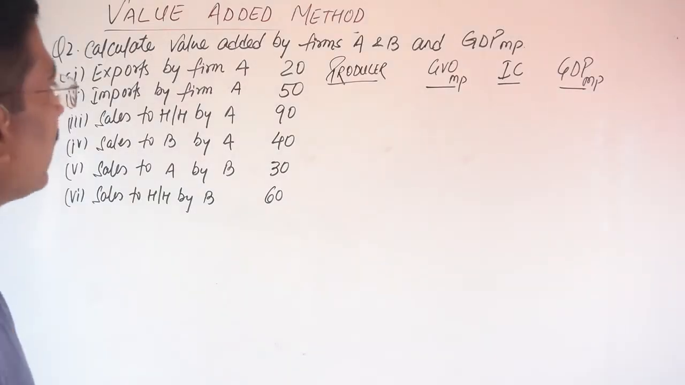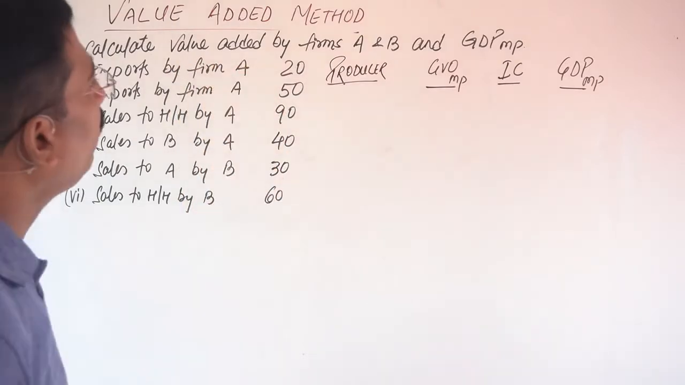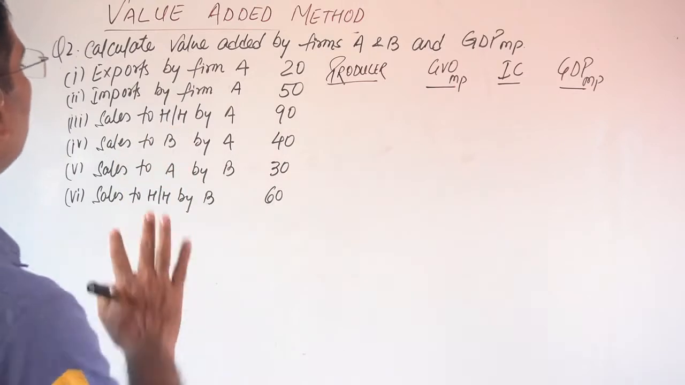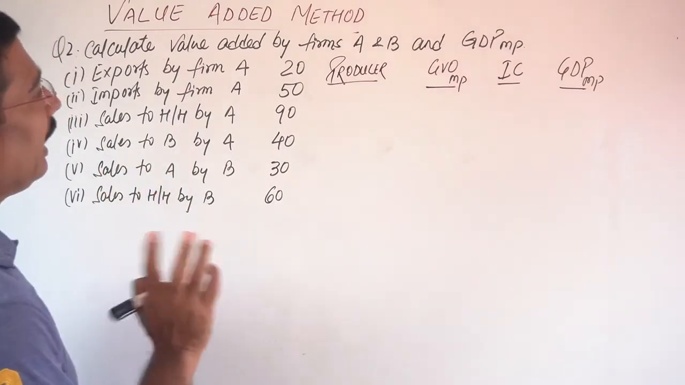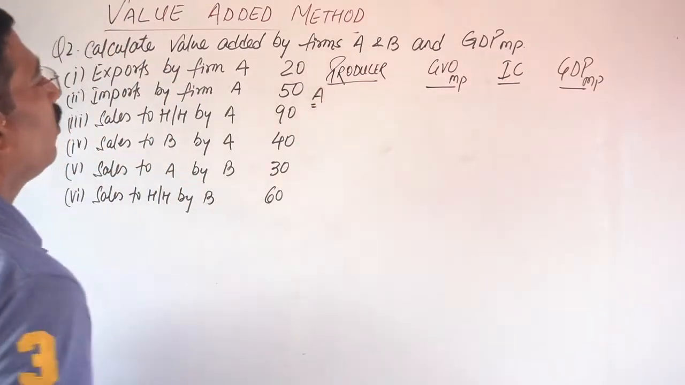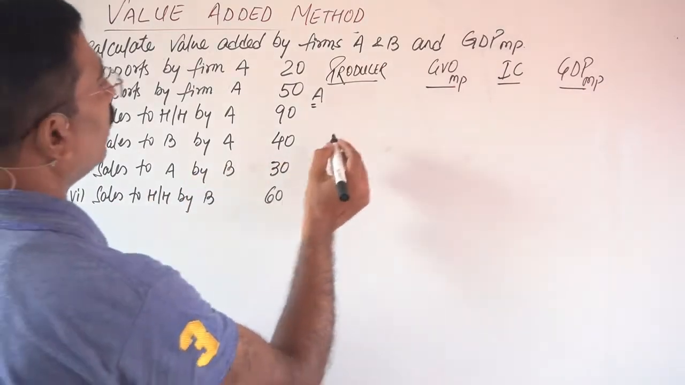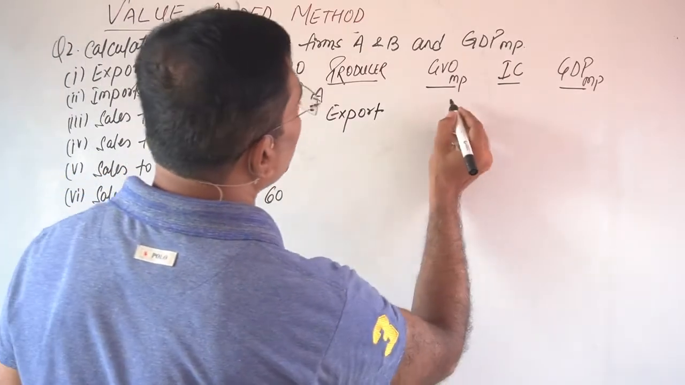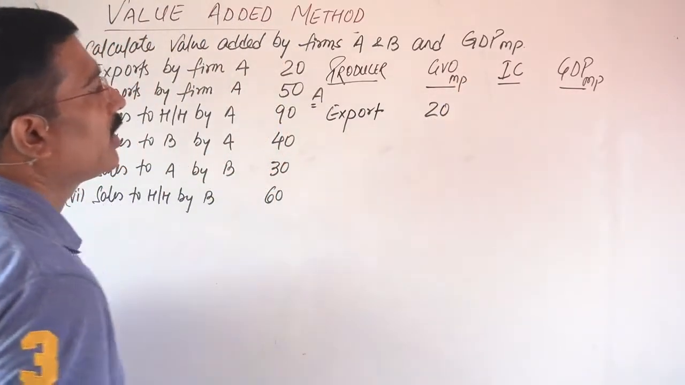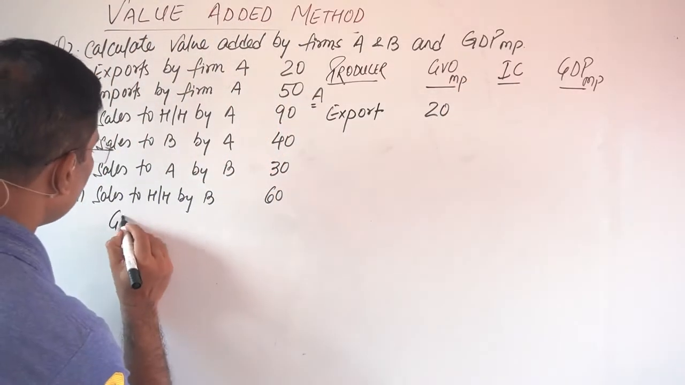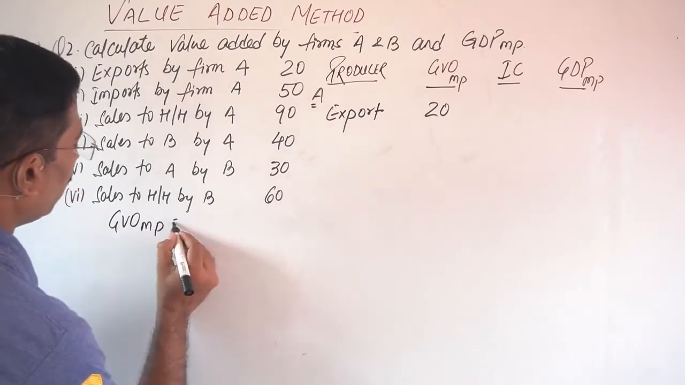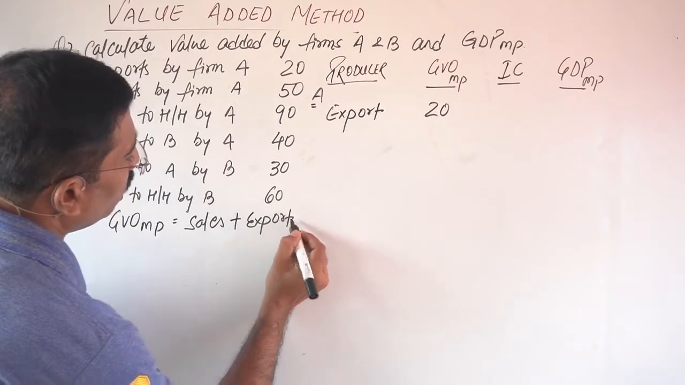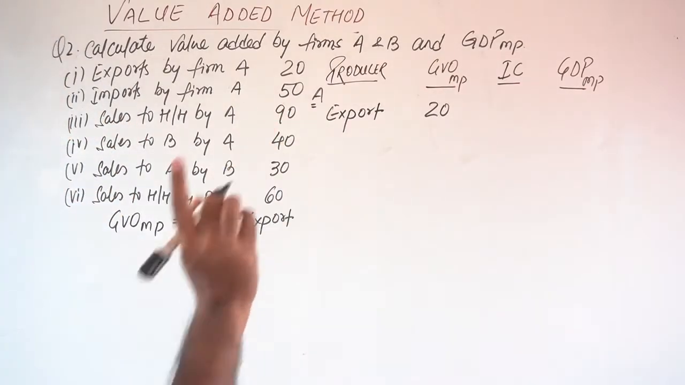Okay students, now focus on the next question. Calculate value added by firms A and B and GDP-MP. Now here there are two producers, A and B. So first, A. What is A doing? Export by firm A, that is 20. So it will be in the category of GVO-MP. As we have discussed, GVO-MP means sales plus export. So export will be in the GVO-MP.